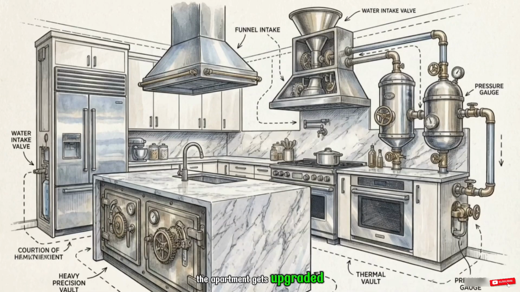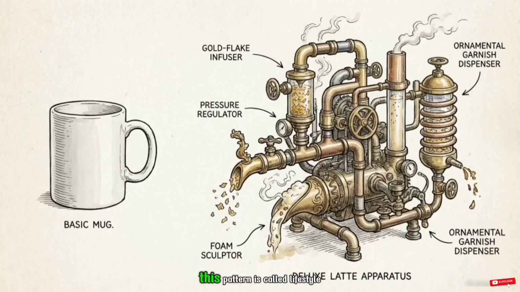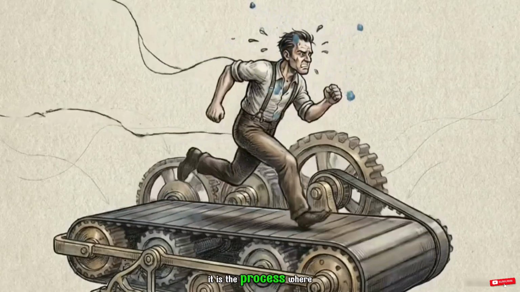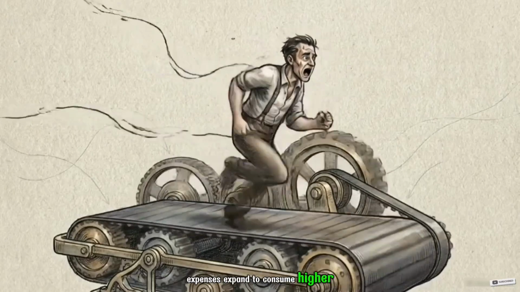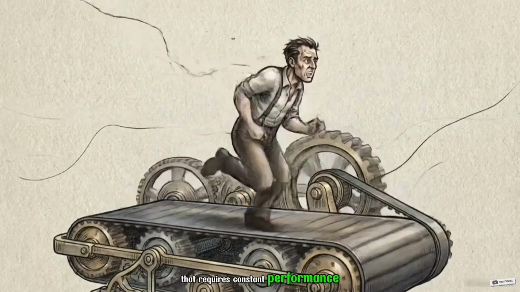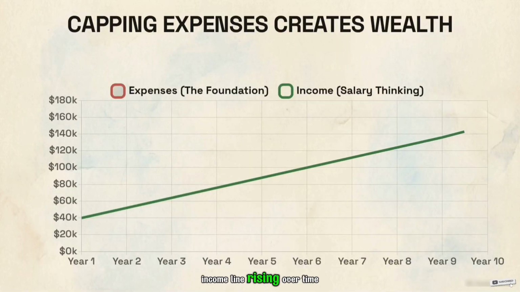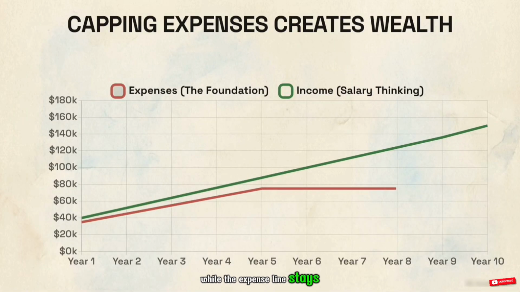When income increases, spending will naturally adapt. The apartment gets upgraded, the car gets replaced, and weekend habits get more expensive. This pattern is called lifestyle inflation. It is the process where expenses expand to consume higher incomes, locking you into a life that requires constant performance just to stay afloat.